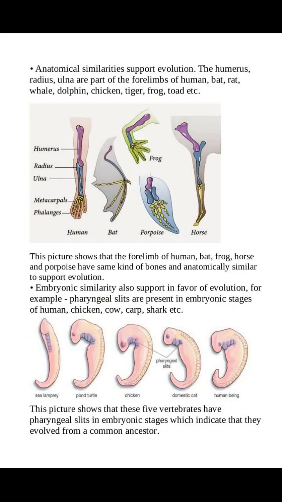Anatomical similarities support evolution. The humerus, radius, ulna are part of the forelimbs of human, bat, rat, whale, dolphin, chicken, tiger, frog, toad, etc. This picture shows that the forelimbs of human, bat, frog, horse, and porpoise have the same kind of bones and are anatomically similar, supporting evolution. Embryonic similarity also supports evolution. For example, pharyngeal slits are present in embryonic stages of human, chicken, cow, carp, shark, etc. This picture shows that these 5 vertebrates have pharyngeal slits in embryonic stages, which indicates that they evolved from a common ancestor.